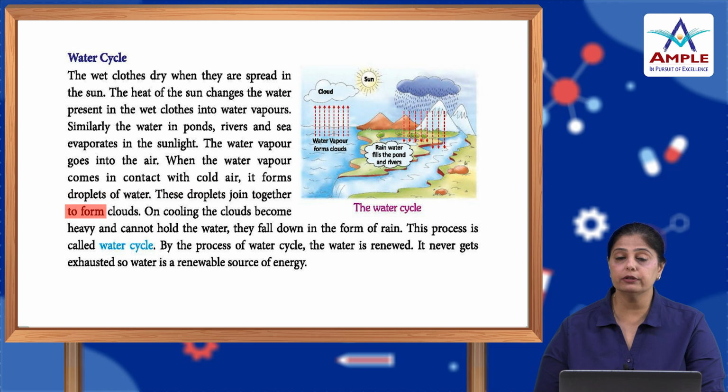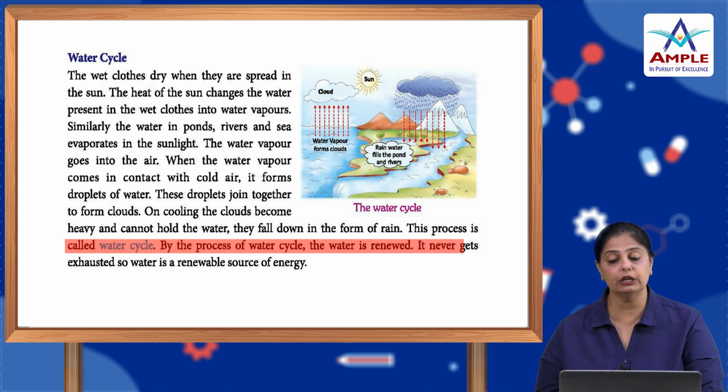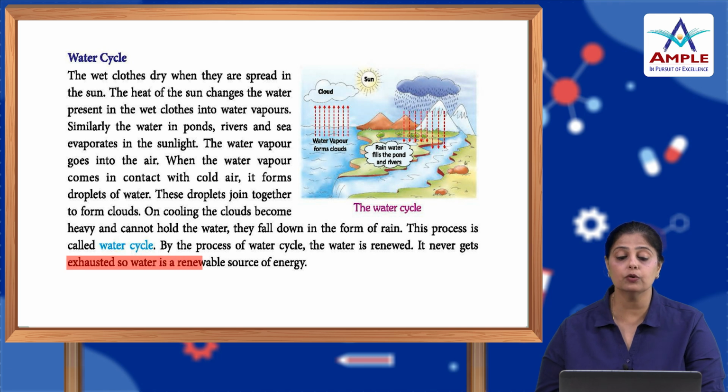These droplets join together to form clouds. Now, on cooling, the clouds become heavy and cannot hold the water. They fall down in the form of rain. This process is called the water cycle. So, by the process of water cycle, the water is renewed. It never gets exhausted. So, water is a renewable source of energy.